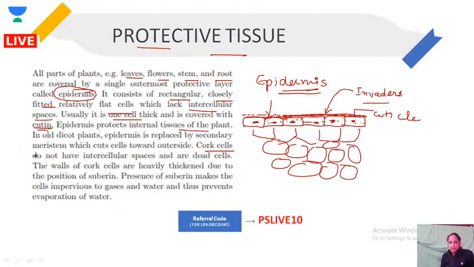So cork cells do not have intercellular spaces and are dead cells, right? And the wall is heavily thickened. So we have the very outermost dead layer. We call it cork tissue. The cork of the plant is super protective in nature.